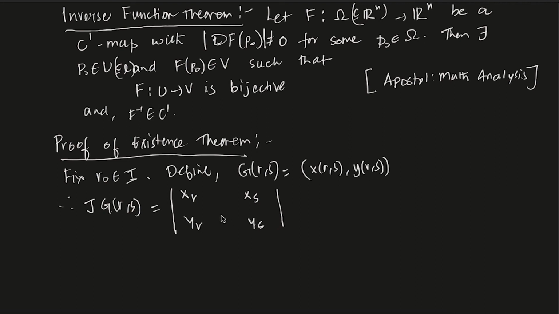I hope you know all this; if you don't, please read about it, it is not very difficult to understand. You take the derivative of x with respect to r and the derivative of x with respect to s. This is given by x_r y_s minus x_s y_r.